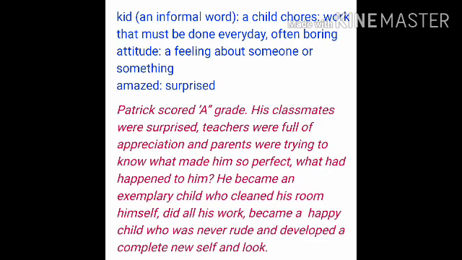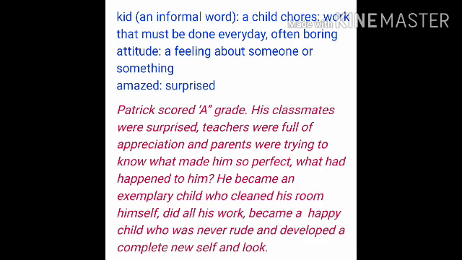Now, parents were trying to know what made him so perfect. What had happened to him? He became an exemplary child who cleaned his room himself. Now he is obedient. He is a very good child. Parents are even thinking about what happened to this child that he has completely changed. He cleaned his room himself. He did all his work. He became a happy child who was never rude and developed a completely new self and look.